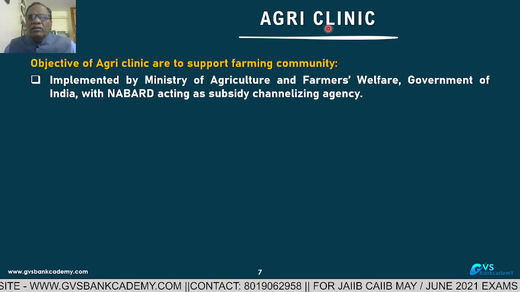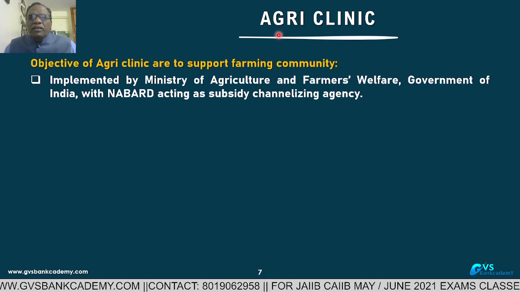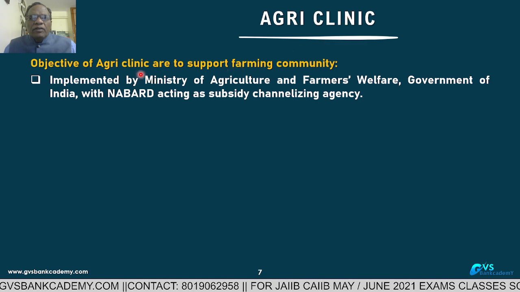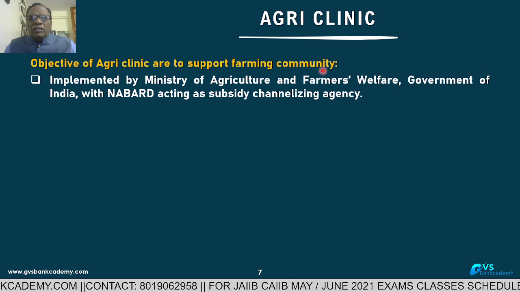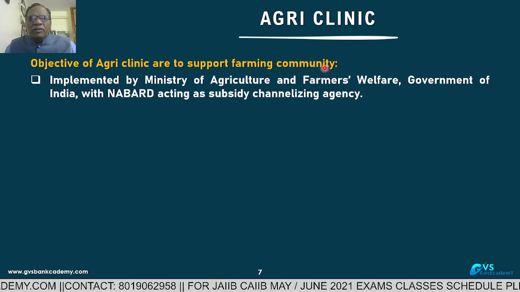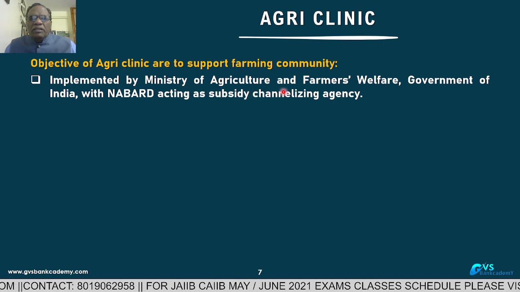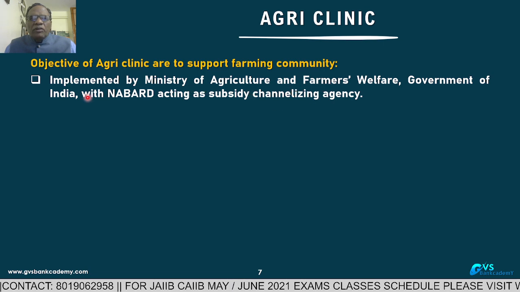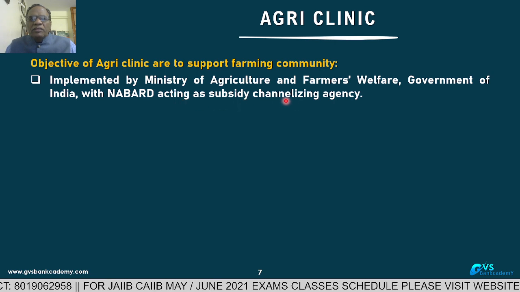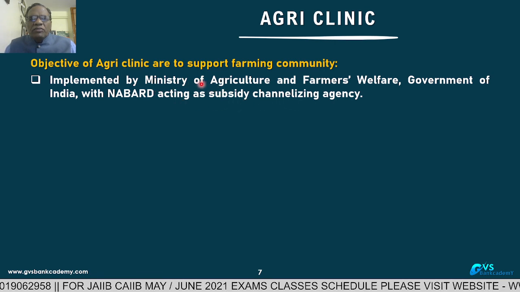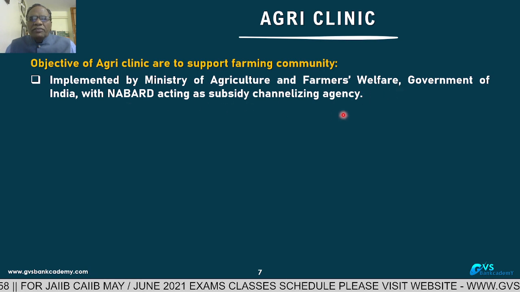Agri Clinic. One more important topic for promotional exams and CJAB: Agri Clinic. The object of Agri Clinics is to support the agriculture community, the farming community. This scheme was implemented by the Ministry of Agriculture and Farmers Welfare, Government of India, with NABARD acting as the subsidy channelizing agency. But the scheme is originally of the Ministry of Agriculture and Farmers Welfare. NABARD is a channelizing agency for subsidy.